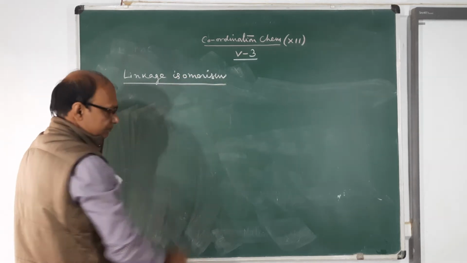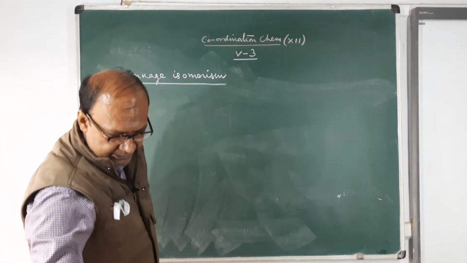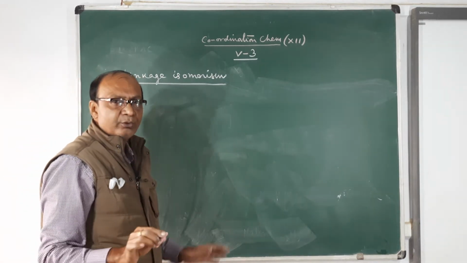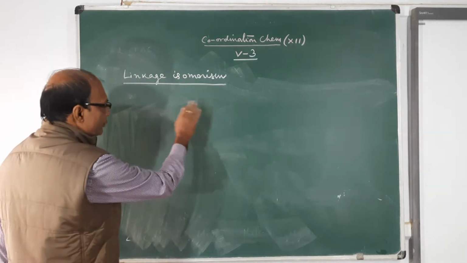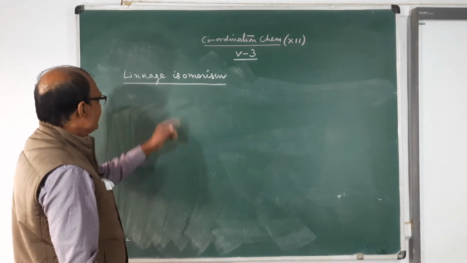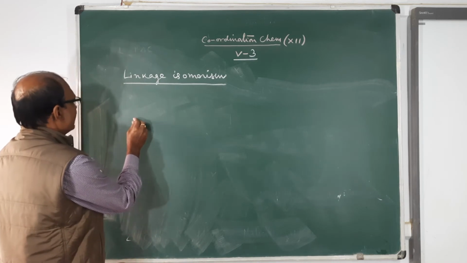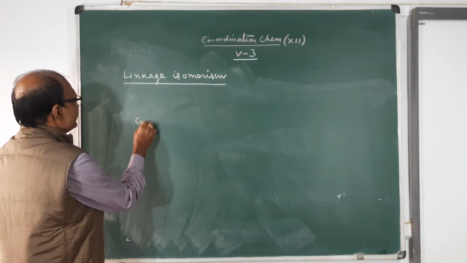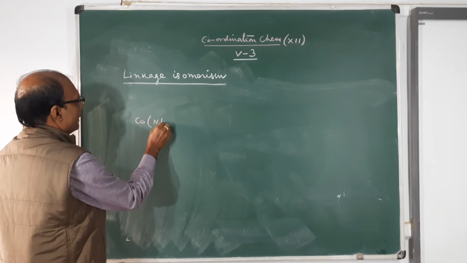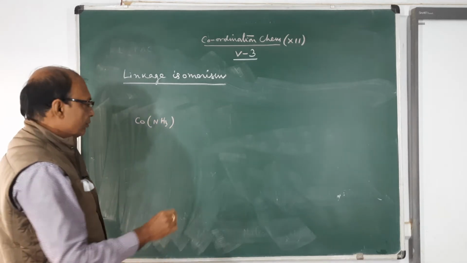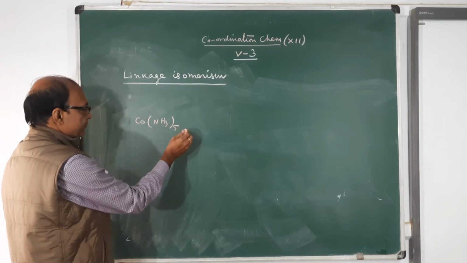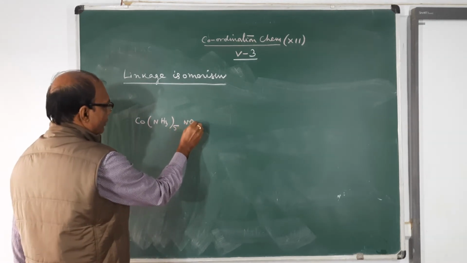Linkage isomerism. You will understand it better if I give you the example first. I am giving you the two isomers belonging to linkage isomerism. The isomers are Co(NH3)5(NO2).